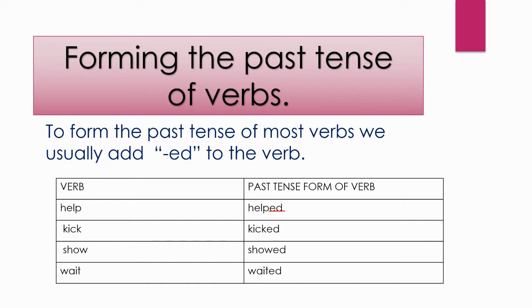Same as it is second. The past tense of the verb kicked is formed by adding ed to the verb kick. The past tense of the verb showed is formed by adding ed to the verb show. The past tense of the verb waited is formed by adding ed to the verb wait.